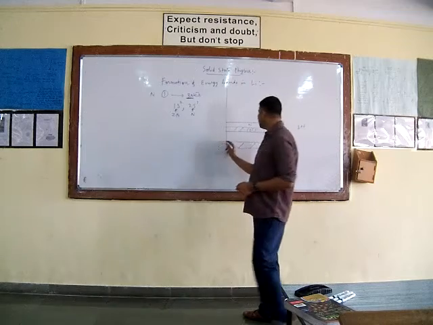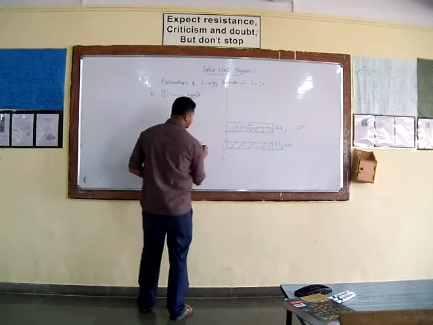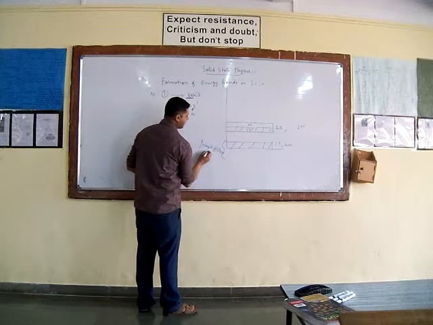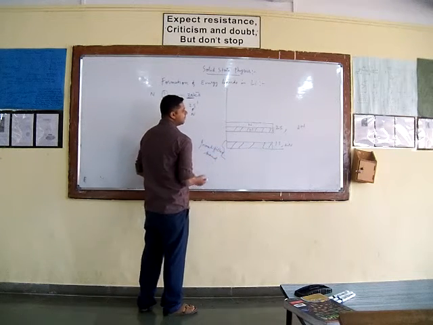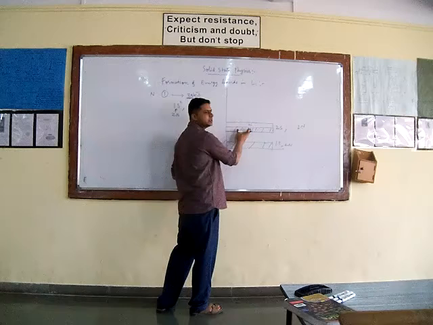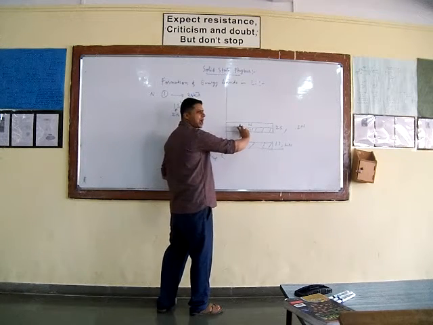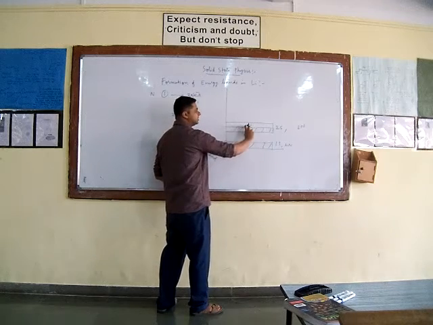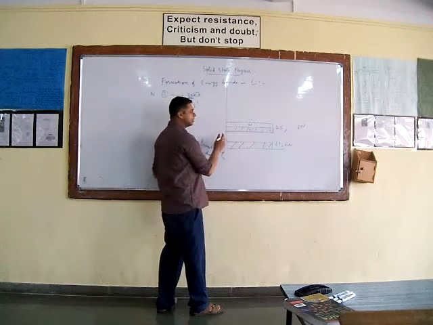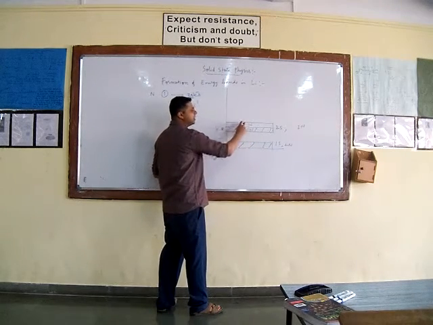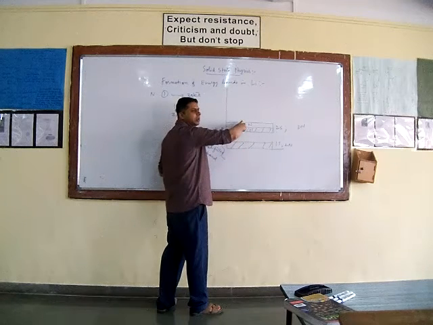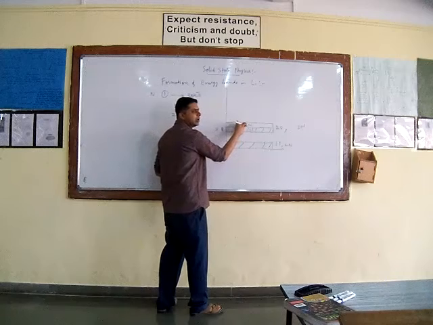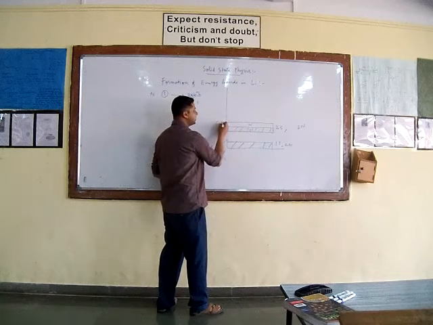So this 1s band which is completely filled is referred to as the inner filled band. While the 2s band is just half filled. It is filled with n electrons, and such n electrons are the valence electrons. So it is called the valence band, and it is empty for another n electrons. The band with higher energy, which remains empty for n electrons, is referred to as the conduction band.